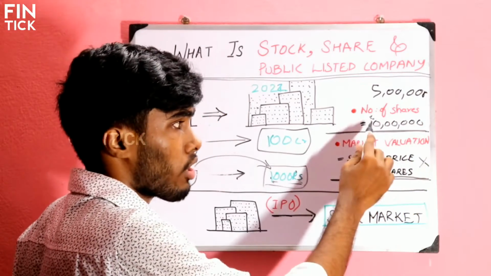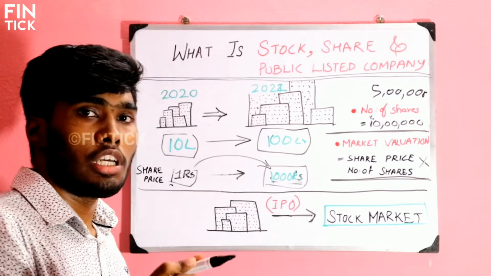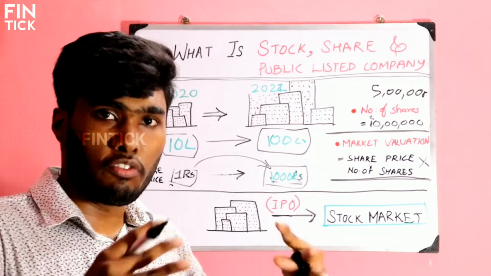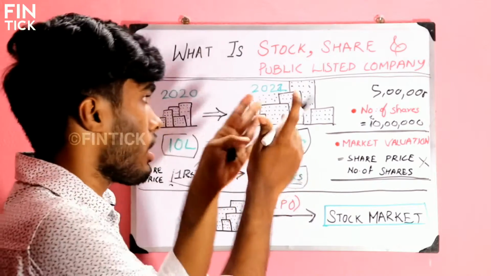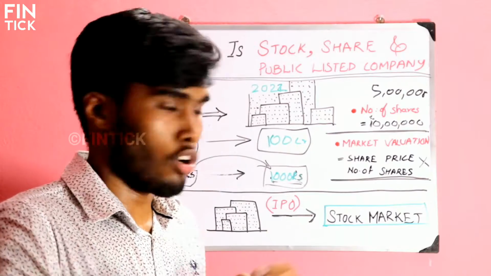The number of shares of your company is 10 lakh, and you want to give 5 lakh shares to him. If he buys the 5 lakh shares of your company, then he becomes a 50% partner, or the owner of that company by sharing 50% of the partnership.